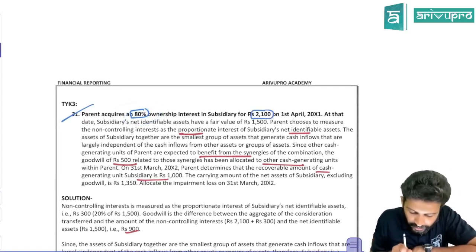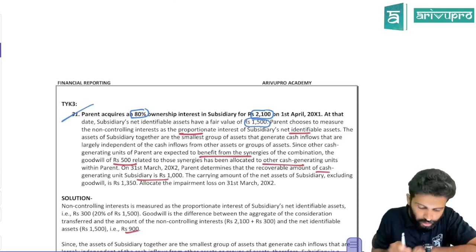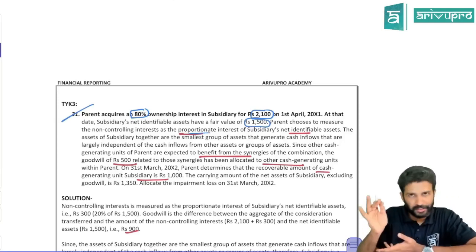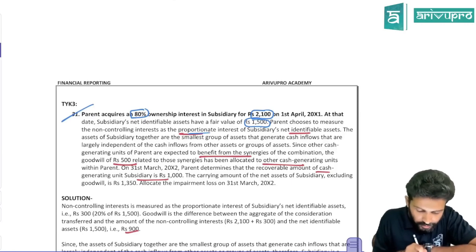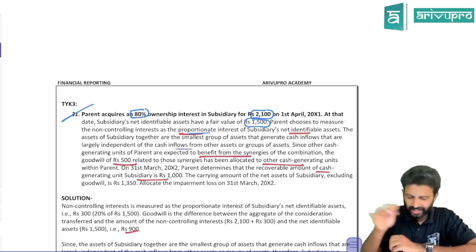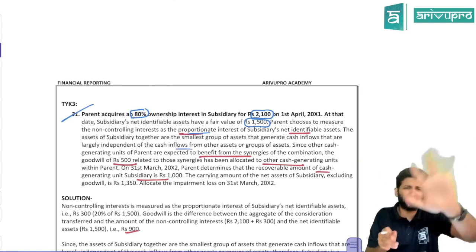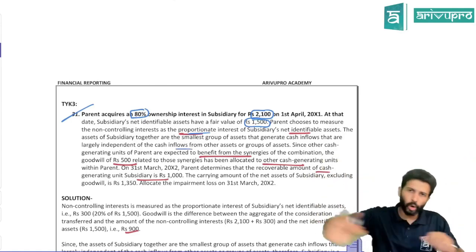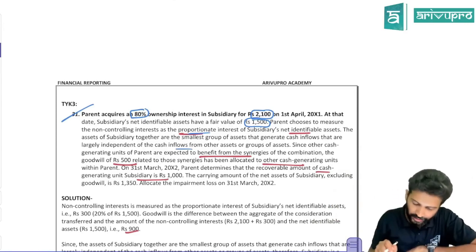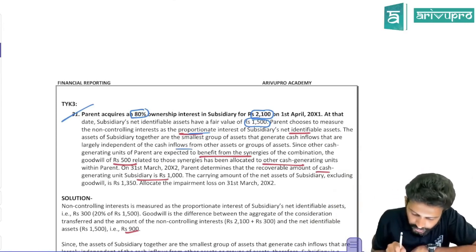At the date, subsidiary net assets was 1,500. Parent chooses to measure NCI on PSNA basis, given. So that means that notional goodwill drama again will play out. The assets of subsidiary together are the smallest group of assets that generate cash flows that are largely independent. They're saying subsidiary assets put together is one CGU. Within the subsidiary, there are no further sub CGUs. The whole subsidiary is one CGU is what they're trying to say. Okay. This line is important.